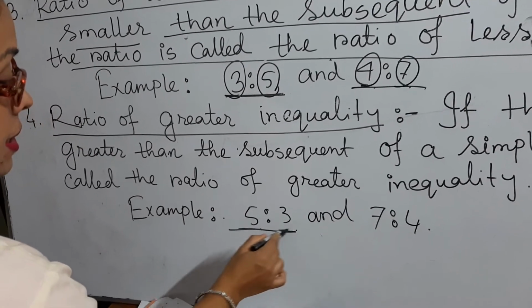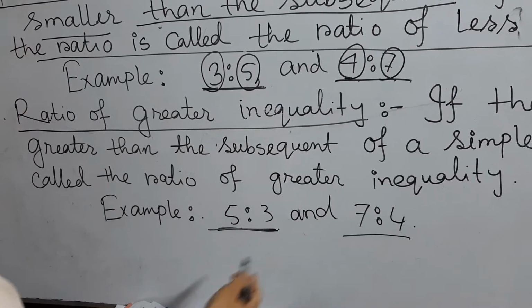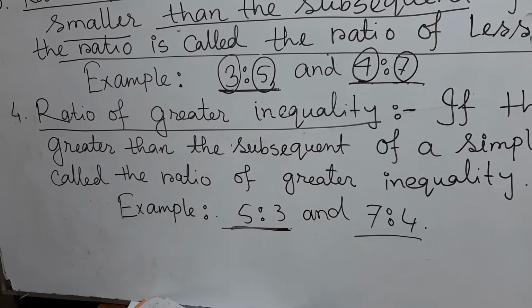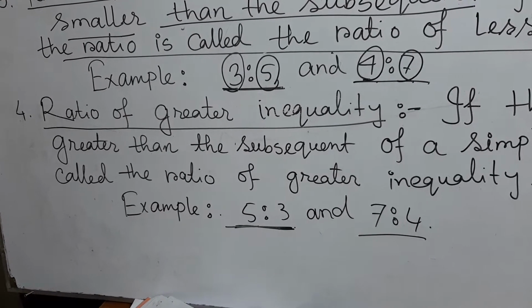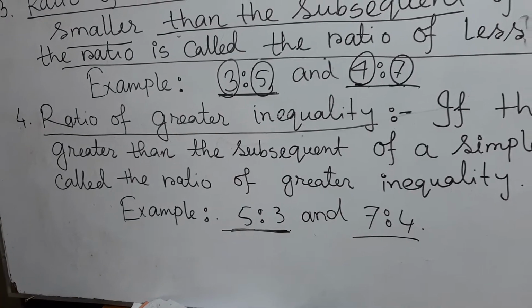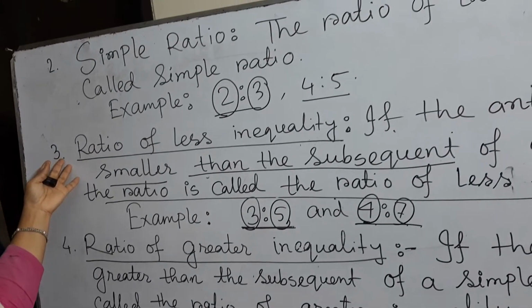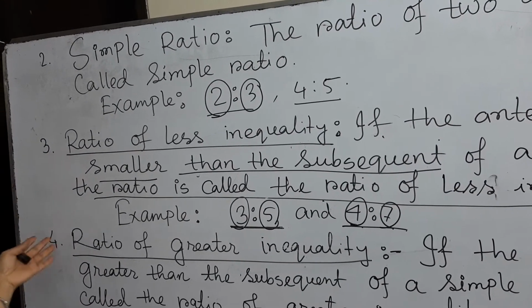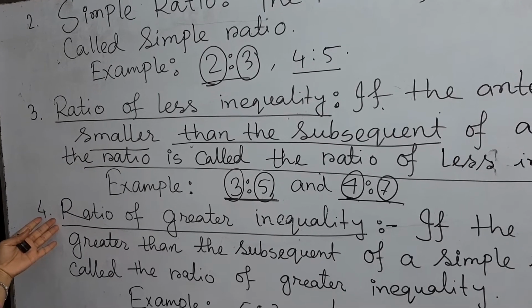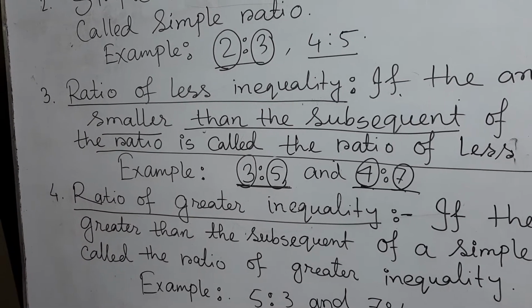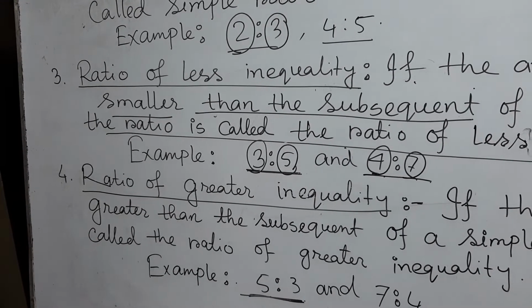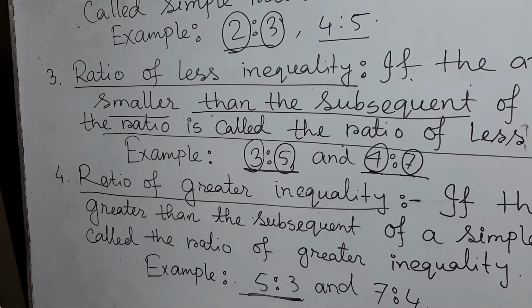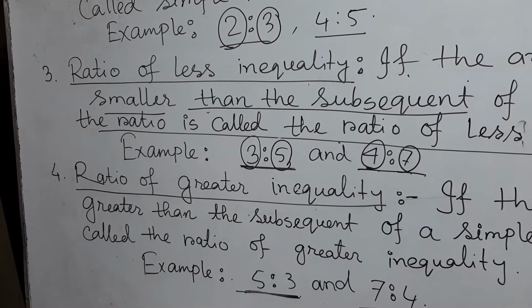That's why this is a ratio of greater inequality. Okay students, now you are clear what is a simple ratio, what is the ratio of less inequality, and what is the ratio of greater inequality. By seeing a ratio you can easily find out the ratio of less inequality and the ratio of greater inequality.